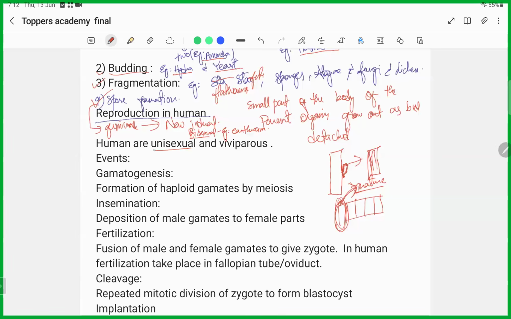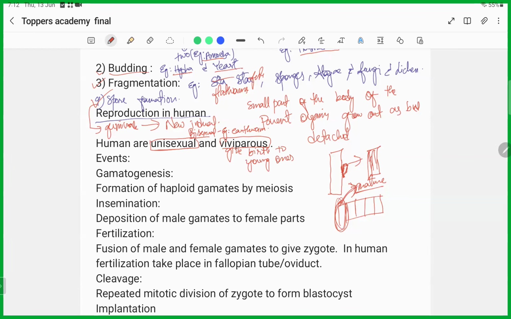And unisexual: humans are unisexual organisms. That means the male and female parts are present in different individuals, so the male gametes are produced in the male, and the female gametes are produced in the female, in a separate body. When we talk about viviparous, it means they give birth to young ones. They will not lay eggs.